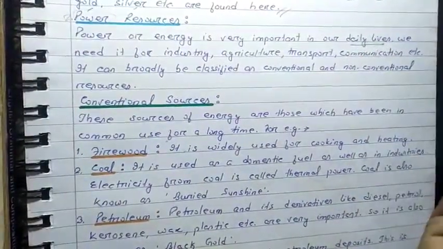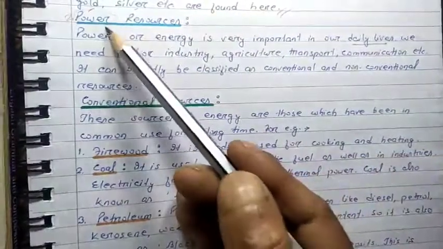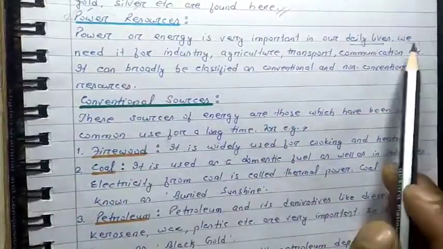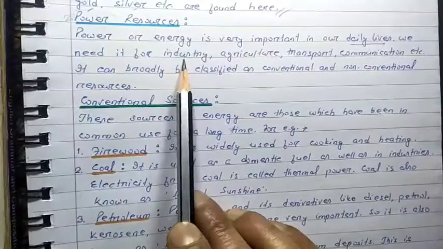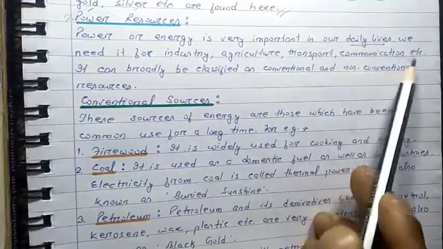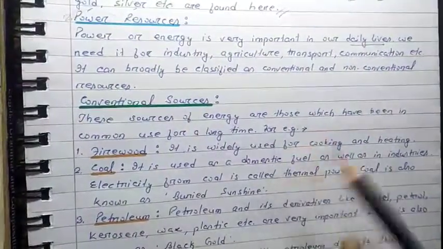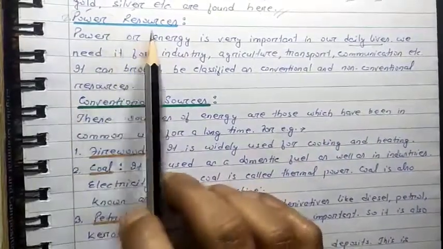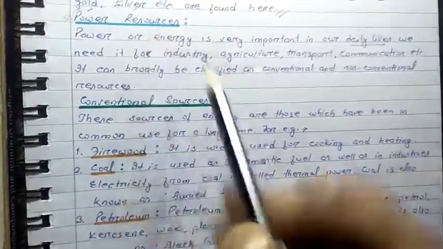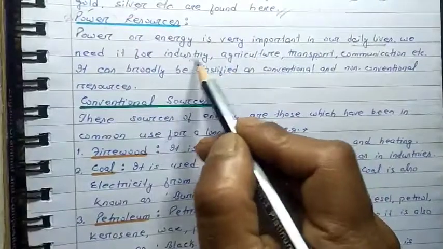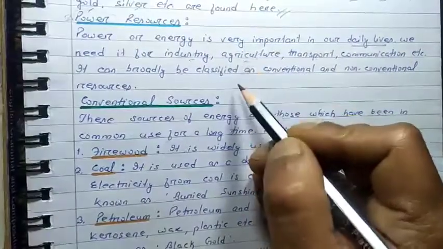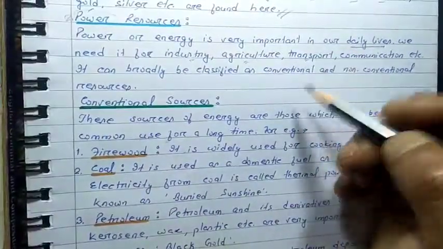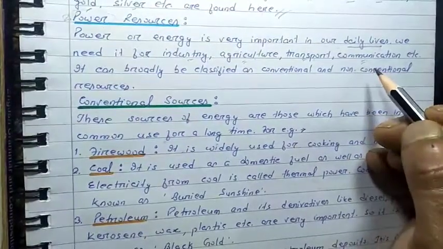We need light, electricity. It is one type of power. We need it for industry, agriculture, transport, communication, etc. I shall explain in detail later on the importance of power resources. It is generally used for defined purposes like industry. It is used in agriculture, it is used in the transport system, it is used in communication.